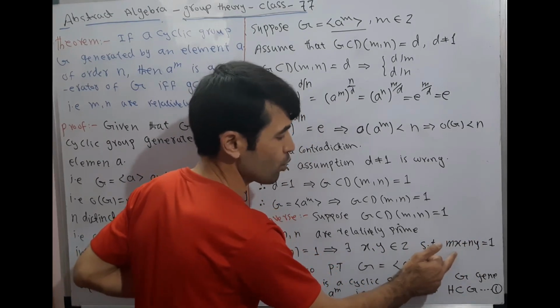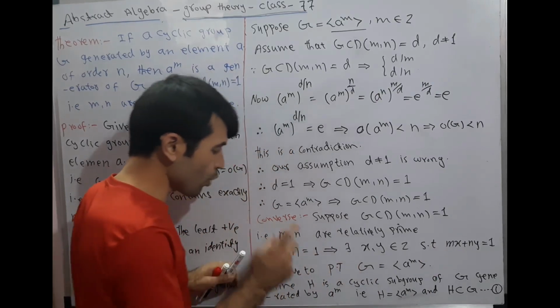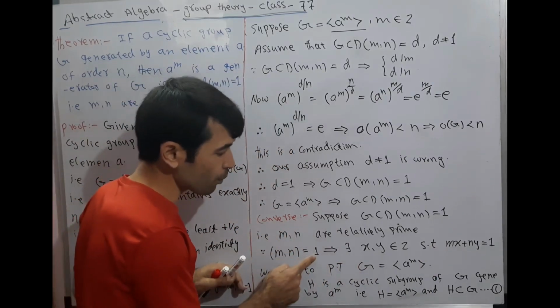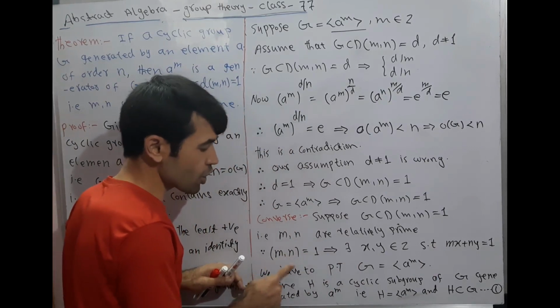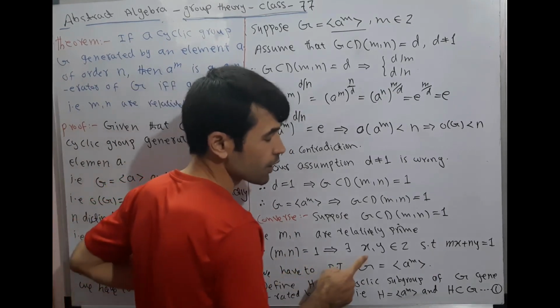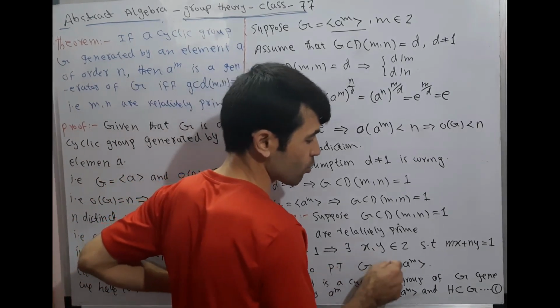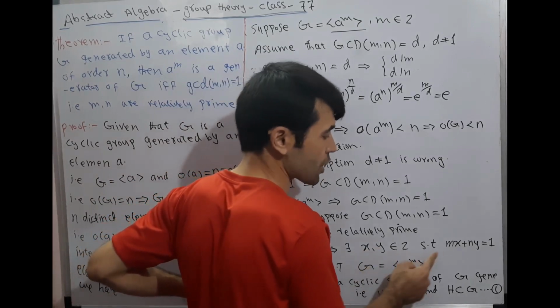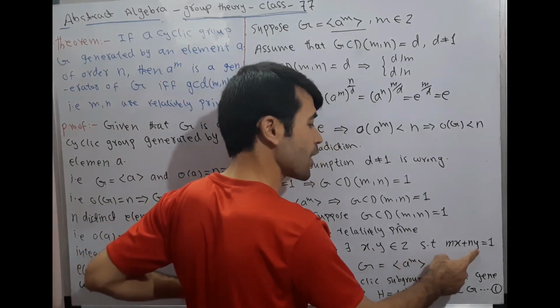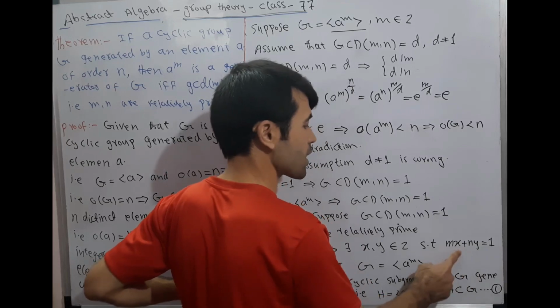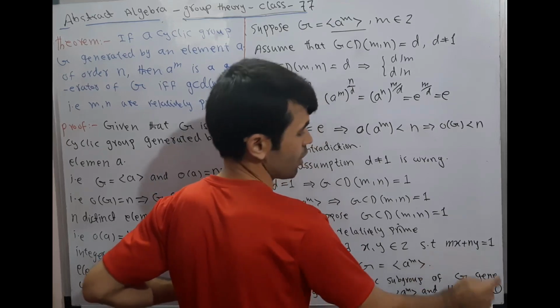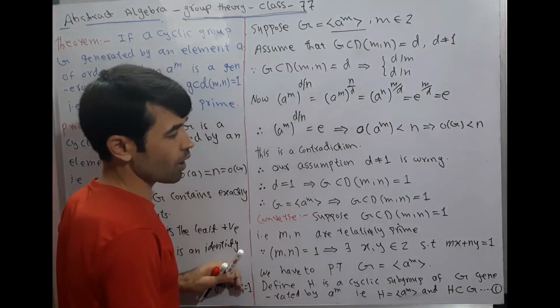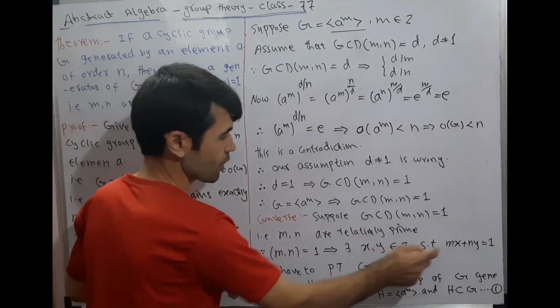From number theory, we know that if two elements are relatively prime, that means their GCD is equal to 1, then there exist integers x, y such that mx + ny = 1. It is a linear relation.